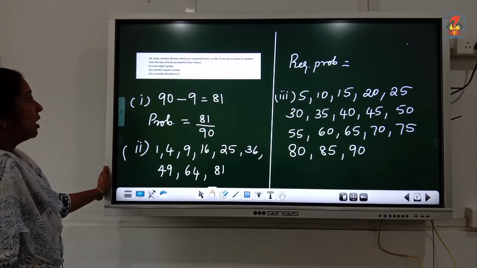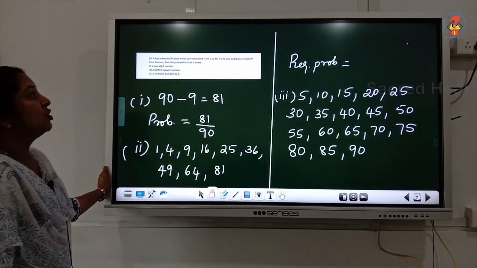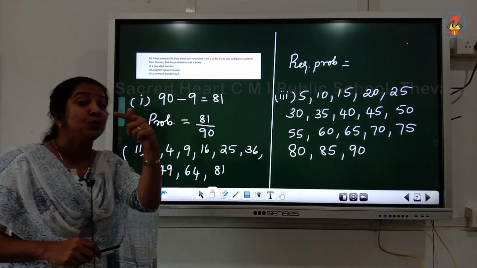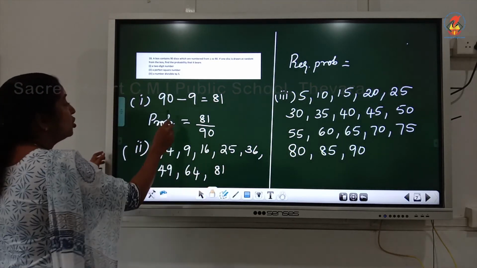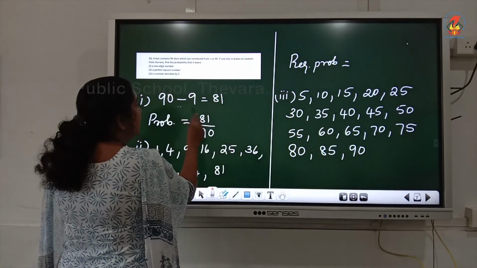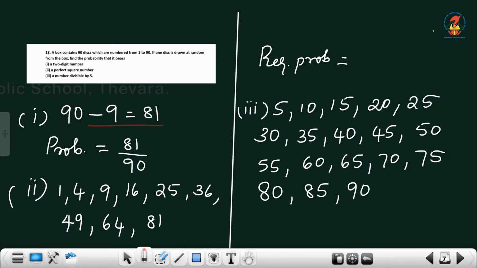18th question is, a box contains 90 discs which are numbered from 1 to 90. If one disc is drawn at random from the box, find the probability that it is a 2-digit number. 2-digit number means we have to eliminate 1 to 9 from that. 1 to 9 means 9 numbers we have to eliminate. So we are getting 81. So the required probability is 81 out of 90.